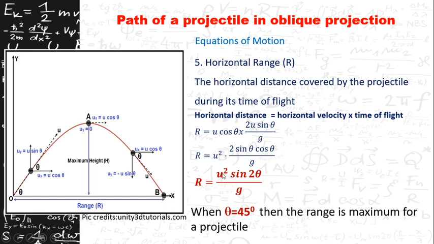That is the maximum value here. Therefore, if you take theta equal to 45, that is the maximum range for a projectile. This is an important question: what is the angle of projection for maximum range? If the angle of projection is 45 degrees, then its horizontal range will be maximum.